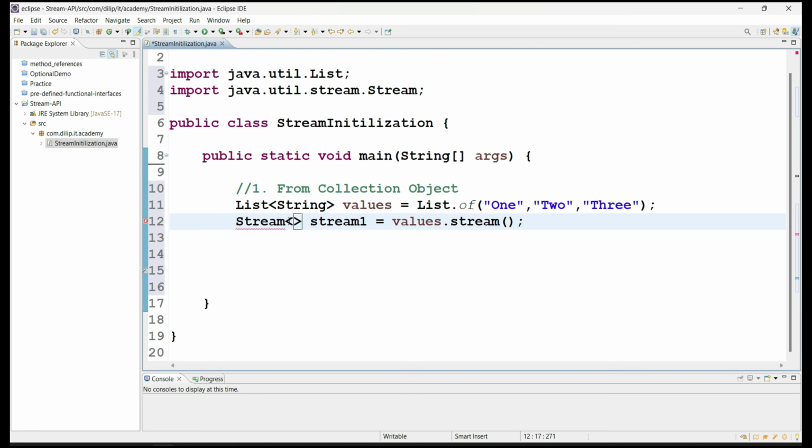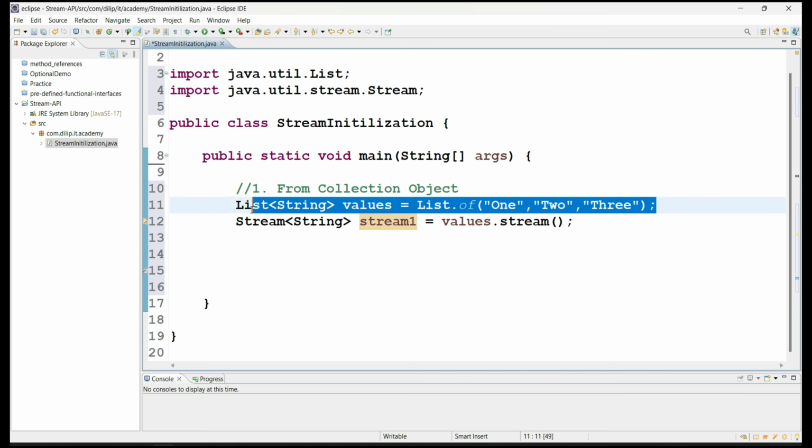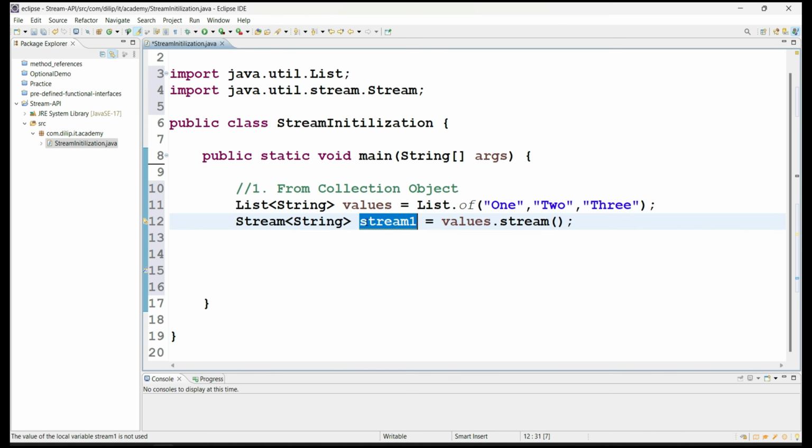Here we can also define the generic type. We have to define String here because the original list object is allowing String generic, so that's why we gave String here also. This is how we create a stream object from the collection object. This stream object is created as a wrapper on top of the list object, and using this stream instance we can perform the remaining operations, which we will see in a couple of minutes. So this is one way.